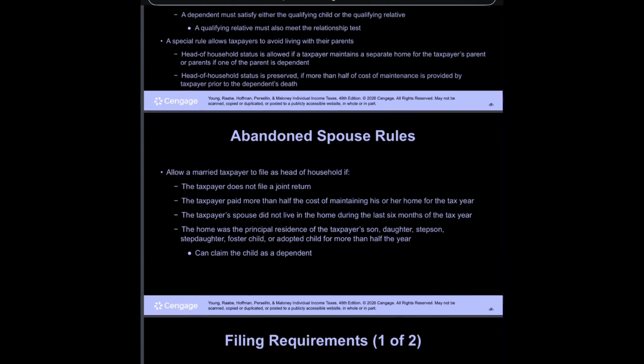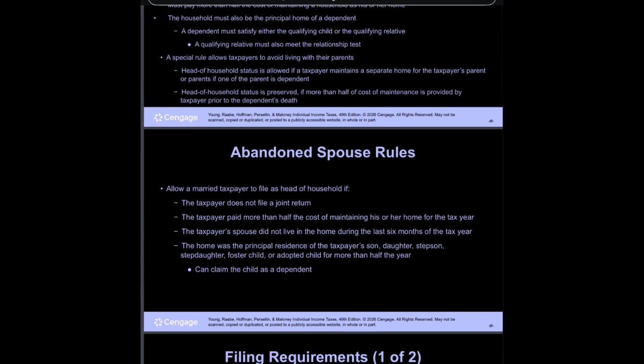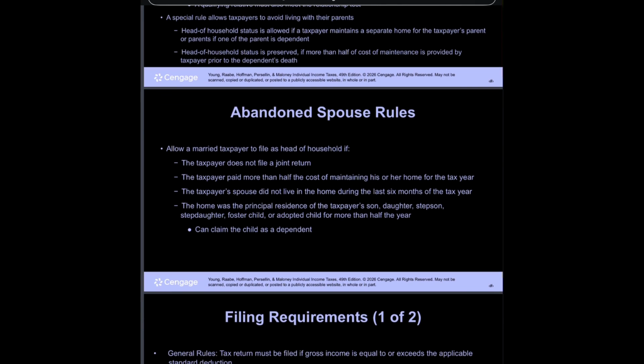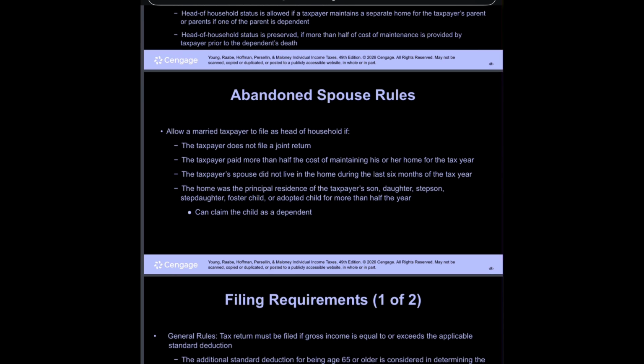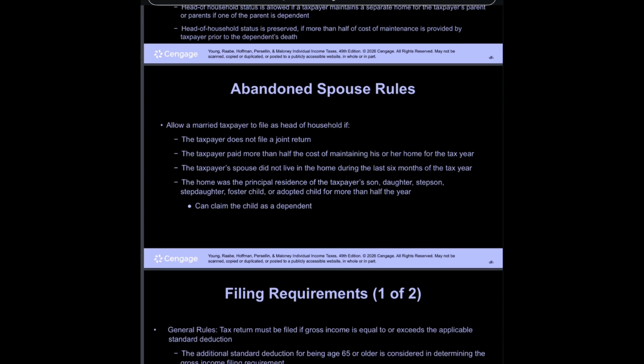A special rule allows taxpayers to avoid living with their parents. Head of household status is allowed if a taxpayer maintains a separate home for the taxpayer's parent or parents if one of the parents is a dependent. Head of household status is preserved if more than half of the cost of maintenance is provided by the taxpayer prior to the dependent's death.